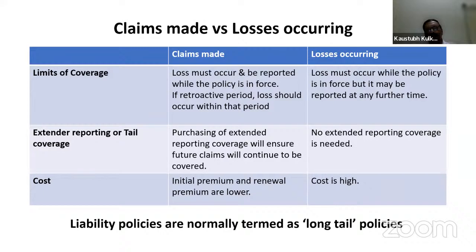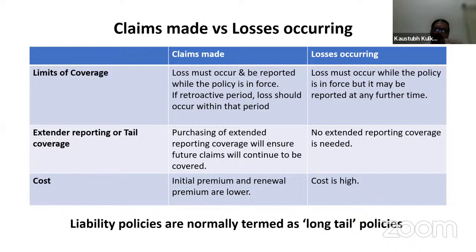So these policies are called long tail policies, where the losses or the negligence might have occurred during a certain policy period, and the claim may be lodged after the expiry of this policy, or maybe in the next policy, because the victim who has suffered injuries will come to know that these injuries were suffered because of the negligence of that particular person at that point of time, that is in December 2021.